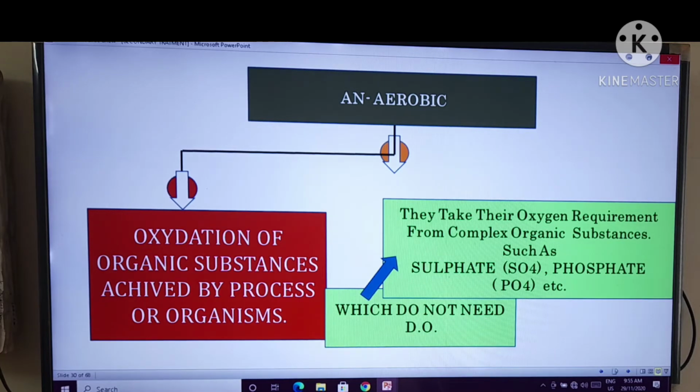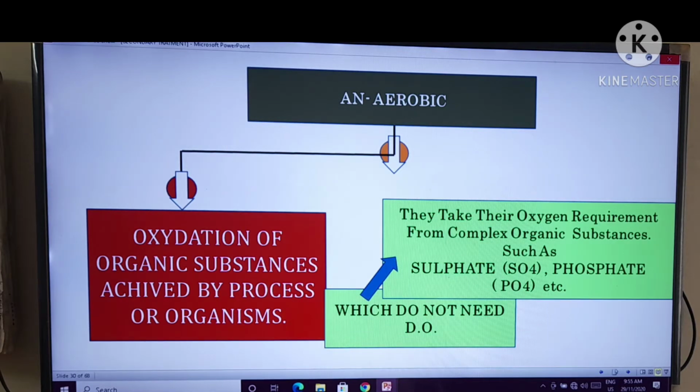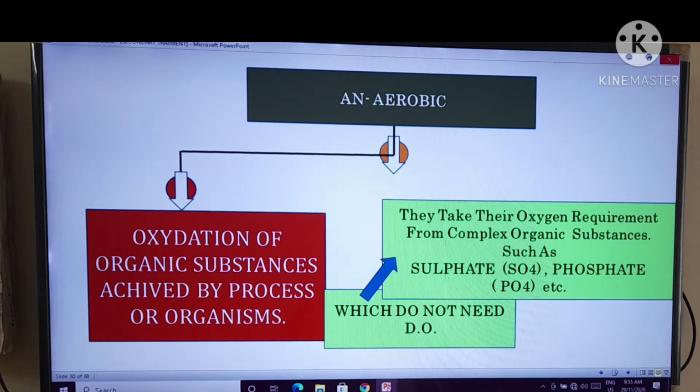These organisms do not need dissolved oxygen, because obviously you know there is no presence of oxygen. That's why the oxidation of organic substances is achieved by organisms in the non-availability of DO.